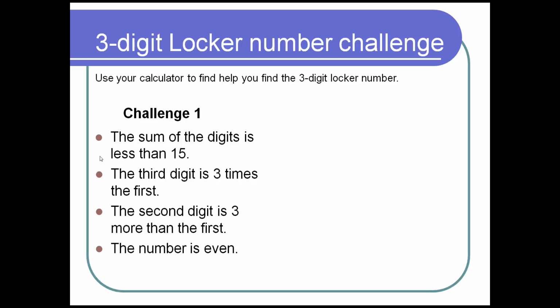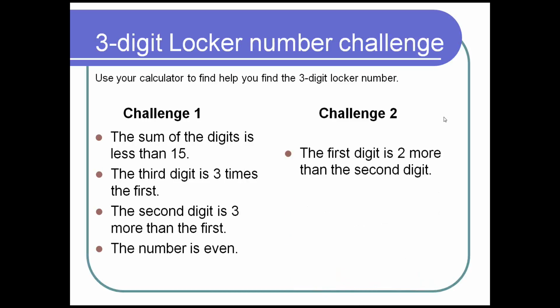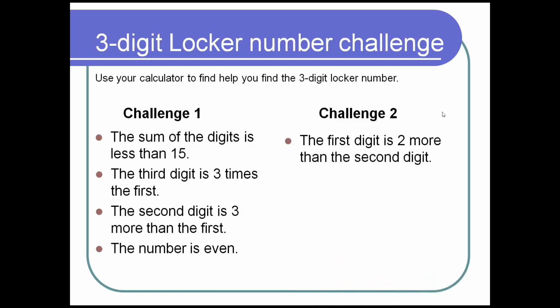Could your kids figure this out in 5 minutes? Depends on their age. This was written for maybe grades 5 and 6. But could you do the same thing with something that's written for grade 3? Absolutely. Here's my second challenge. Challenge number 2. The first digit is 2 more than the second digit. Okay, so now we're talking about some kind of addition, right? Okay. The second digit is 7 less than the third.